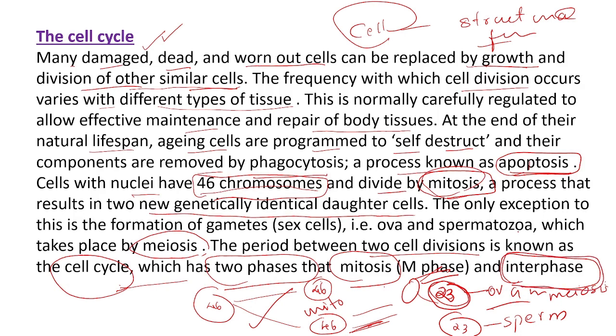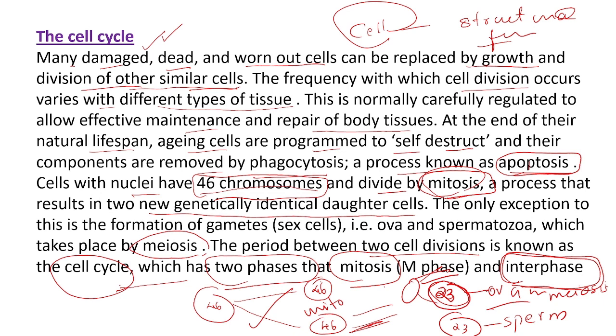What you studied till now: our body is made up of many cells, trillions of cells. The structural and functional unit of our body is the cell. Each cell has its own lifespan. After its lifespan, it will be damaged and die. These aging cells are programmed to self-destruct, and the fragments after the destruction are removed by the process called phagocytosis. These aged or damaged cells should be replaced with new cells.